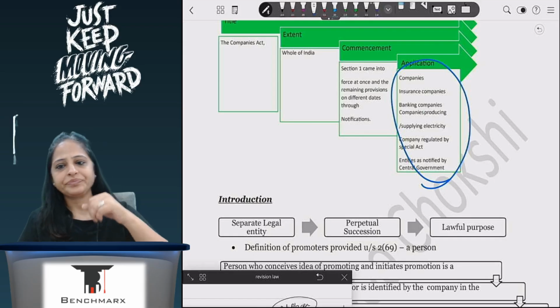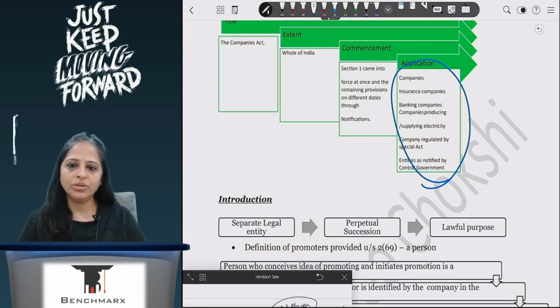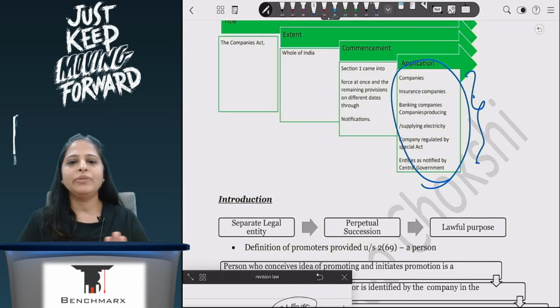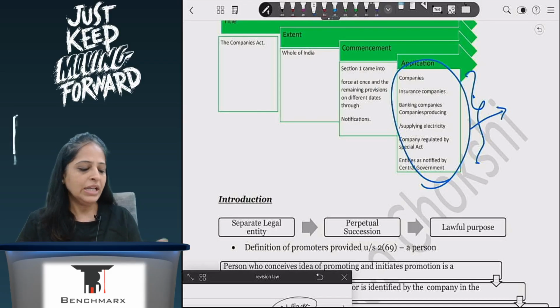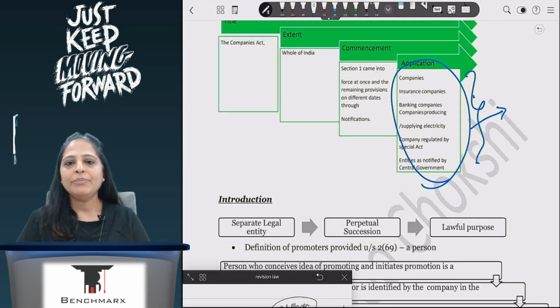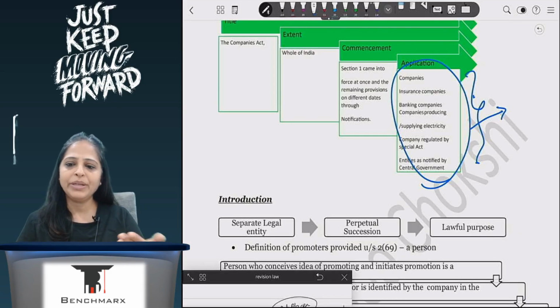Other than that, it is applicable to all the companies. It is applicable to these companies, but to a very limited extent. It will be applicable only when the specific act is not providing something. So it is not completely not applicable, but it will be applicable only when the insurance act is not saying something. Otherwise, the company provisions as it is will be applicable there.